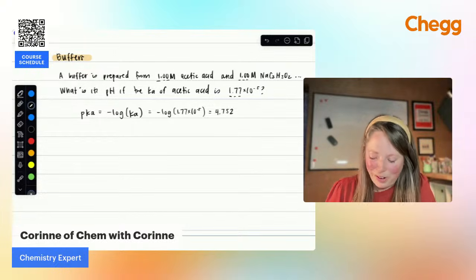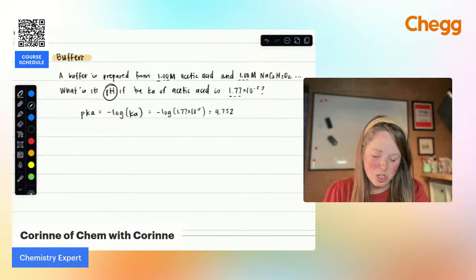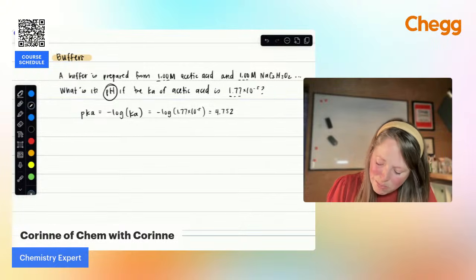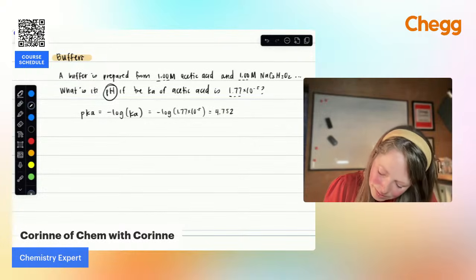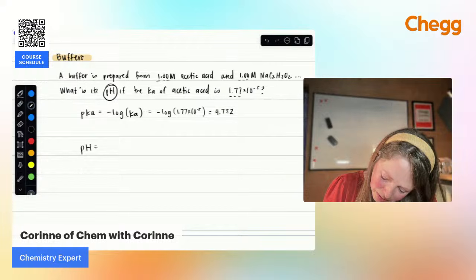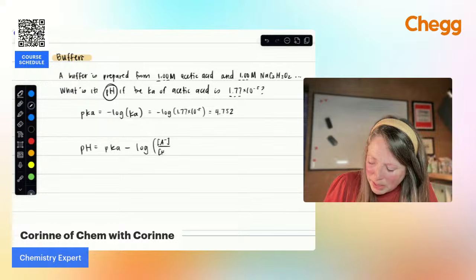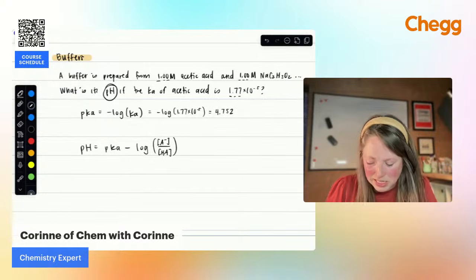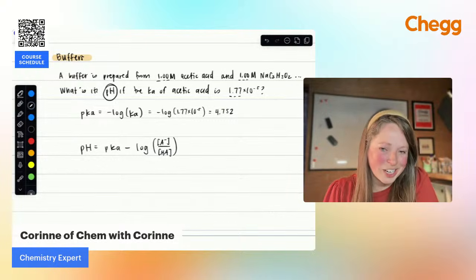All right, so far I have solved for my pKa, but that doesn't really help me because I'm trying to find my pH. So this is where you need to remember the Henderson-Hasselbalch equation, right? Which is pH equals the pKa, so let me go ahead and write that out for you. It's the pKa minus the log of your base, which we'd say is our A minus, our conjugate base, divided by the concentration of our weak acid. This can be flipped, right? If you're dealing with a weak base, it will be its conjugate acid on top.